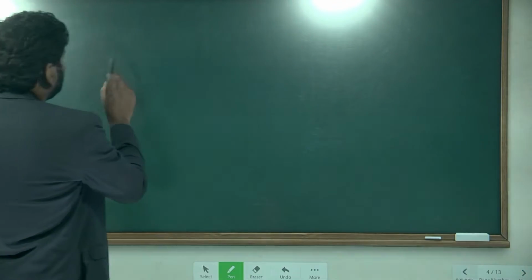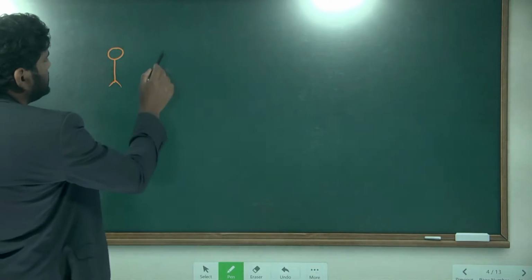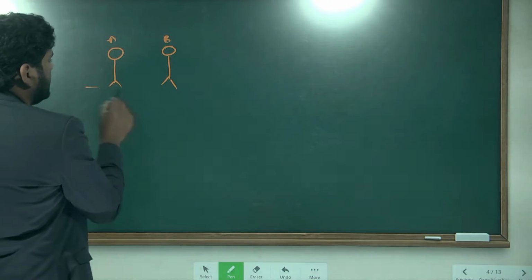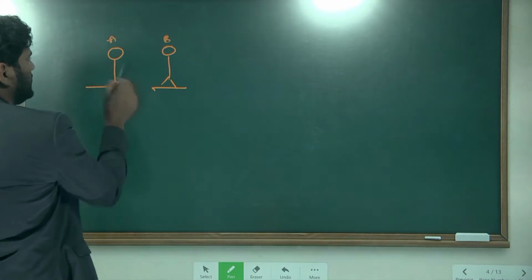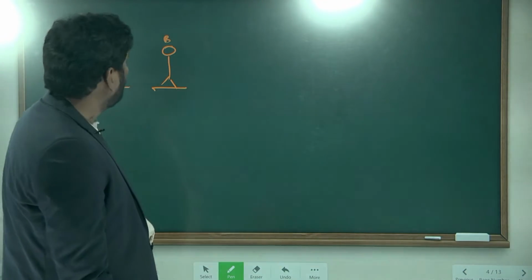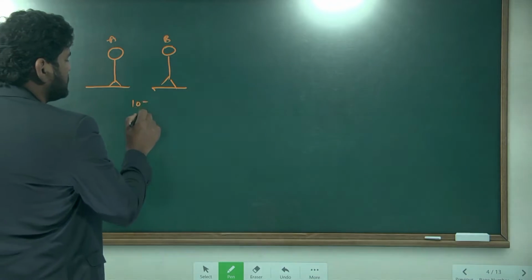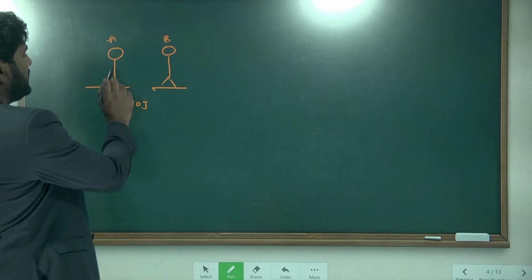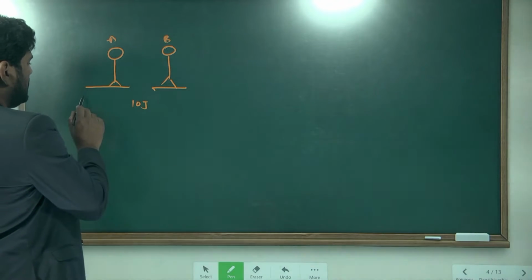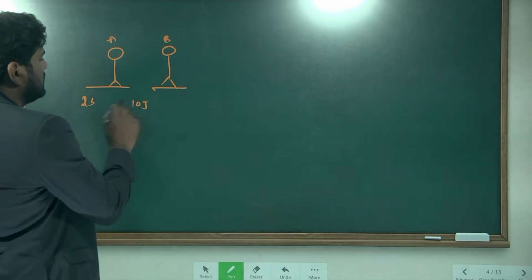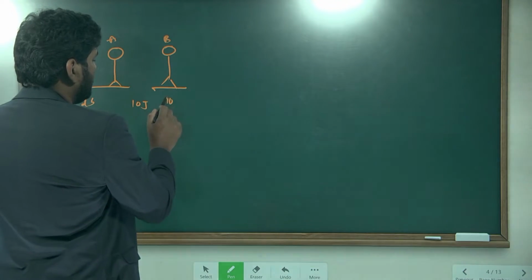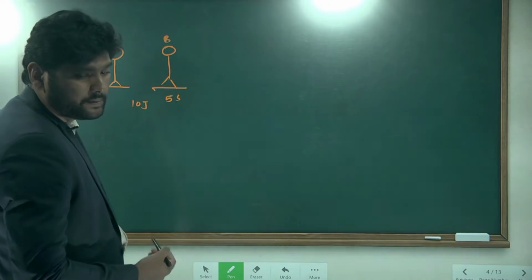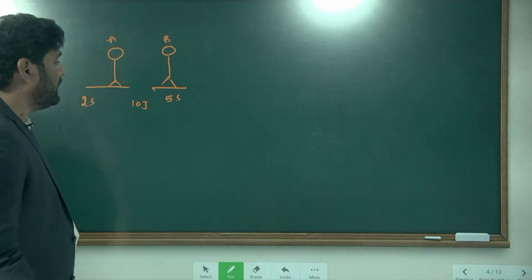This is person A, this is person B. These two, A and B, performed 10 joules of work. Both performed how many joules of work? 10 joules. But A did this 10 joule work in 2 seconds, and B performed it in 5 seconds. So who has greater power? A.